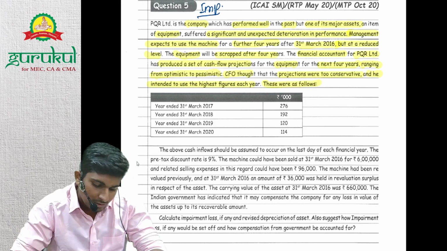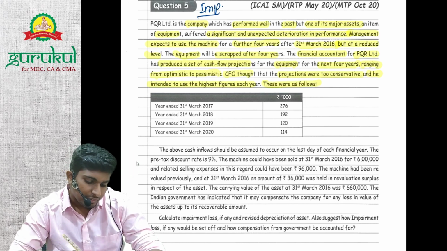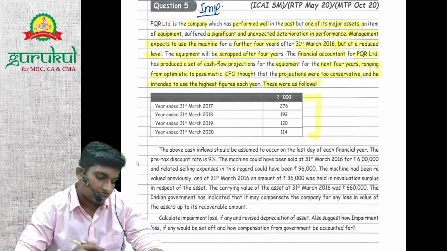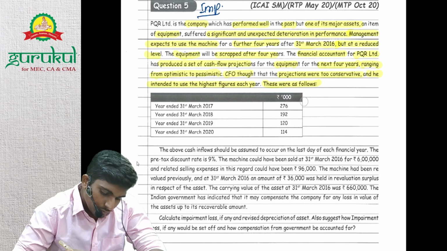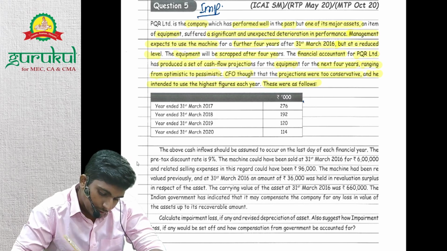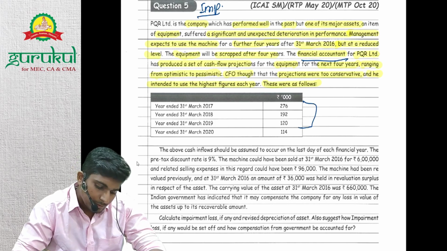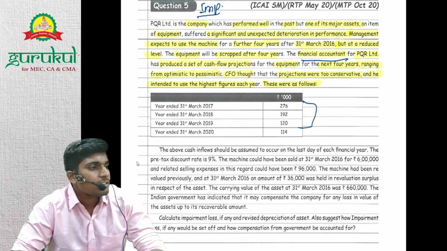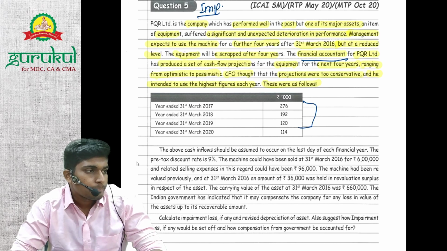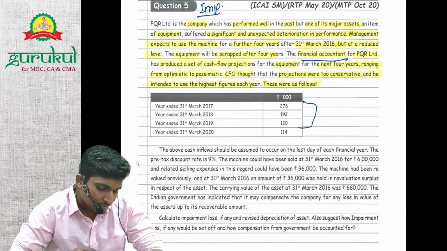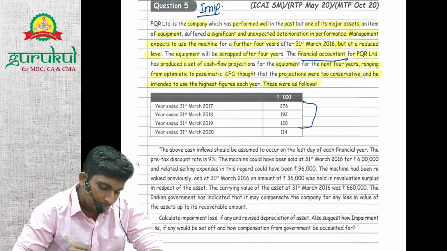Therefore, these are as follows. So the CFO gave this figure. Will we follow CFO figures or financial accountant figures? Since the CFO gave this figure, we'll follow this figure, right?